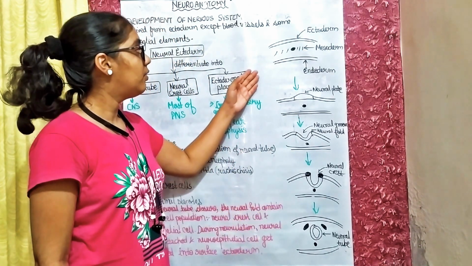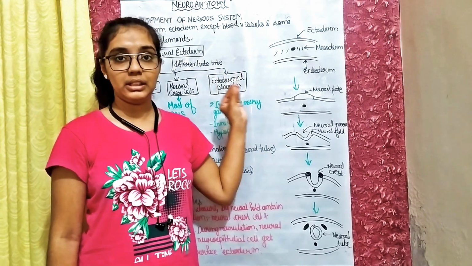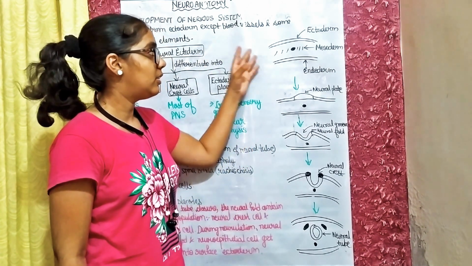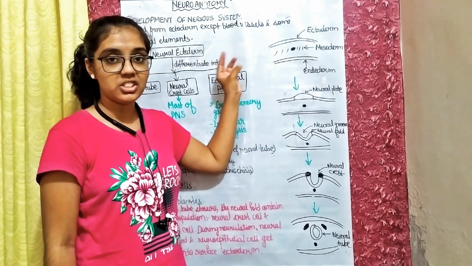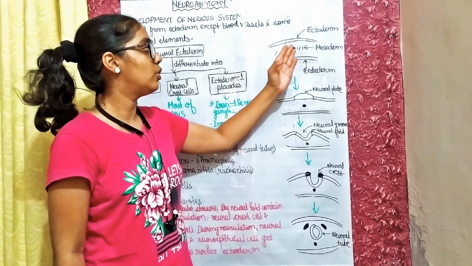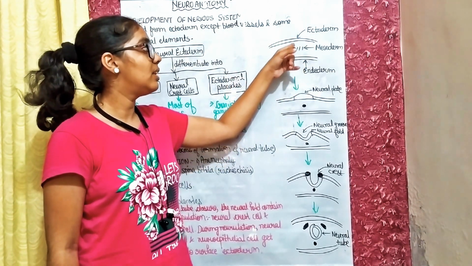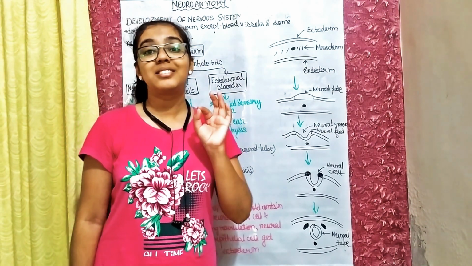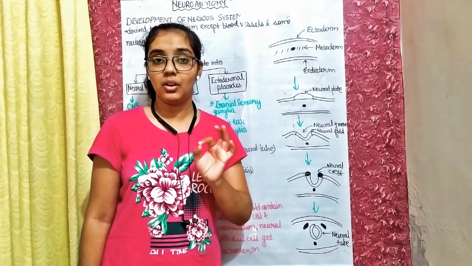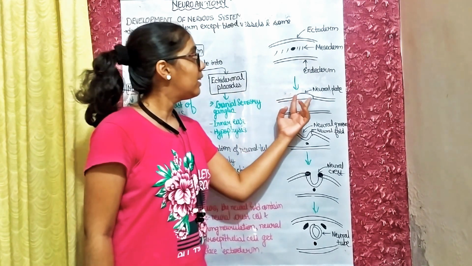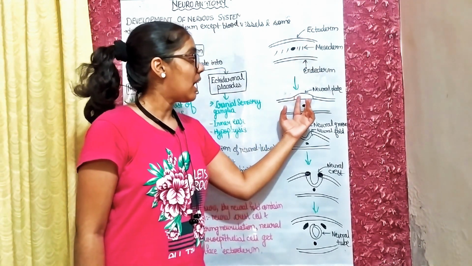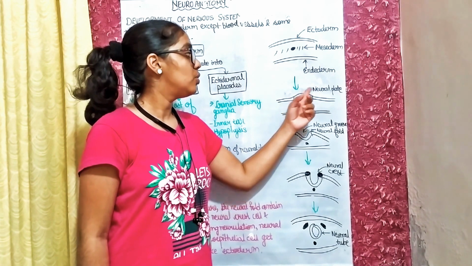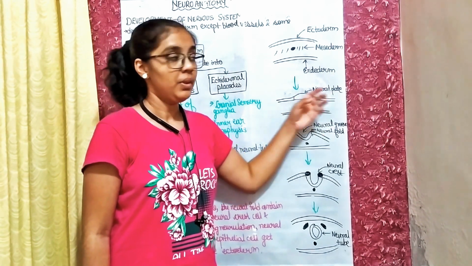During the early embryonic life, our body consists of three germinal layers, that is ectoderm, mesoderm and endoderm, and this black dot is a notochord. During the 16th day of embryonic life, the midline of ectoderm starts to thicken, and it is known as the neural plate.